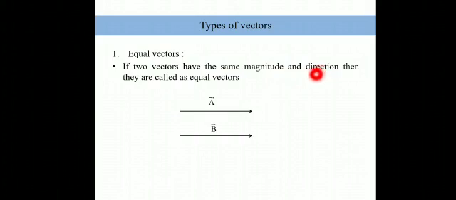We can also say that the magnitude of vector a, which is nothing but the length of vector a, or mod of vector a, is equal to the magnitude of vector b, and both the vectors are pointing in the same direction. So very importantly, equal vectors are vectors having the same magnitude, that means the same length, and the same direction.